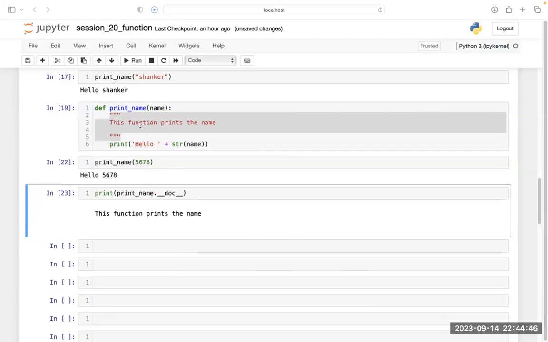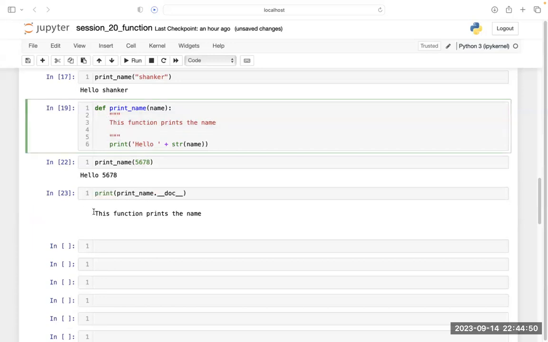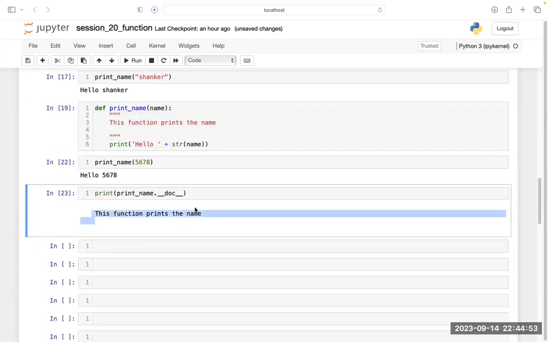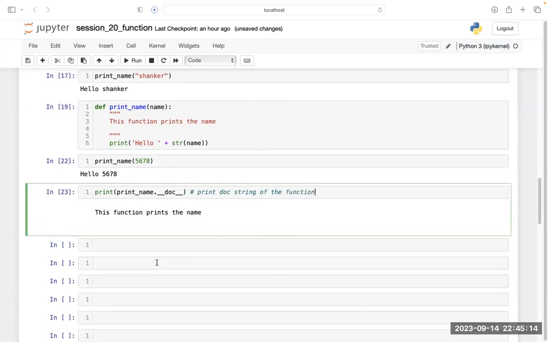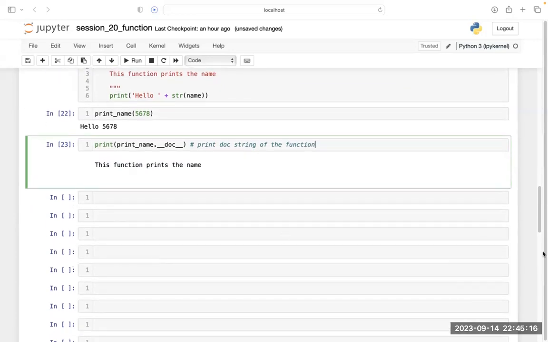So see, this function prints the name. I have written this doc string, so I got this. This function prints the name. Let me comment here: print doc string of the function. Till here, any doubt?